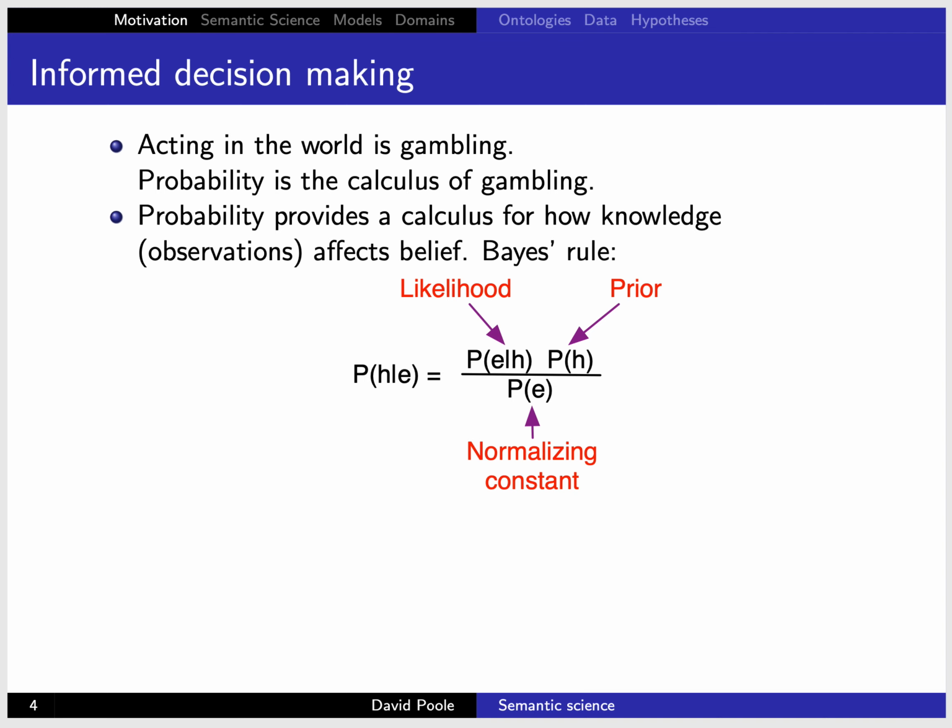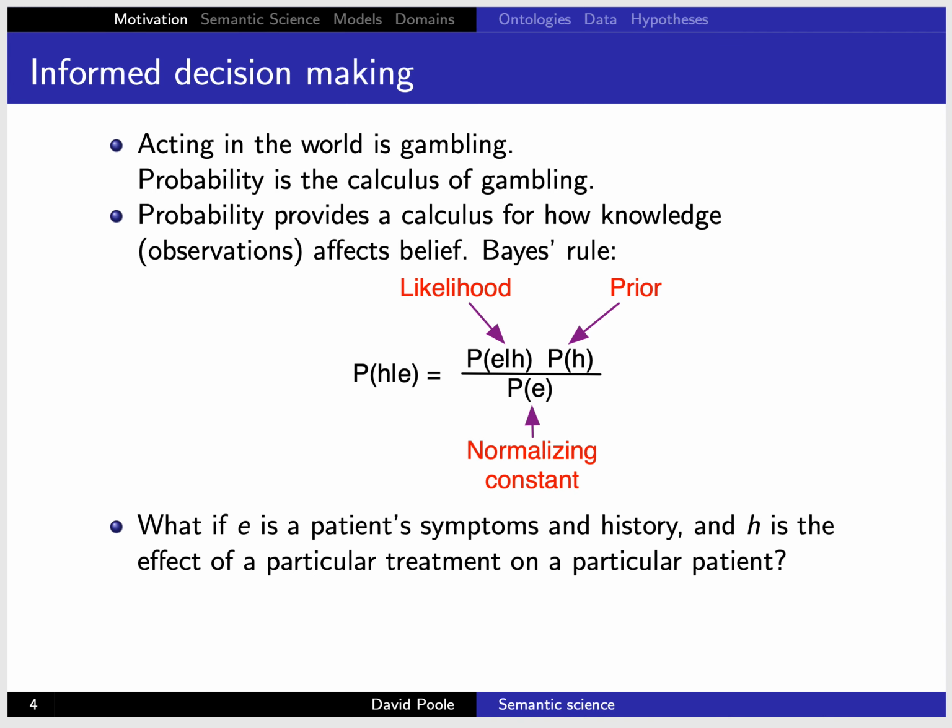And often E is things like images. But what if E is a patient's electronic health records? These contain their symptoms and their history. And H is a particular treatment on a particular patient. That's what you do: you say, here's everything we need to know about a patient. And H is the effect of a particular treatment, because that's what we want to decide in order to make an informed decision. So E here is a very complicated, heterogeneous thing.